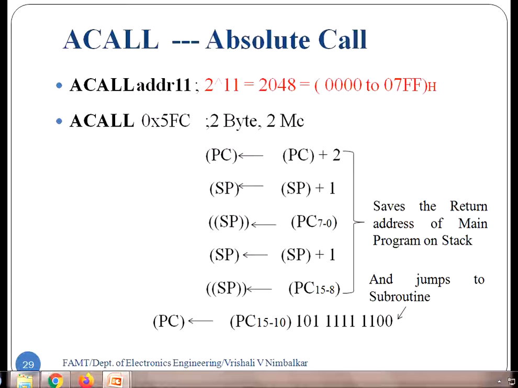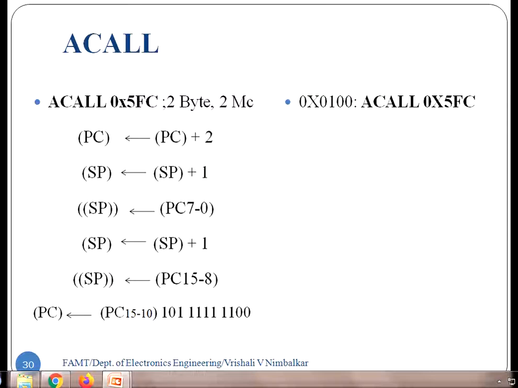That's how the microcontroller will jump to this new subroutine address. Now let us take more explanation about exactly writing the addresses for the call instruction, so that it will be more clearly understood.